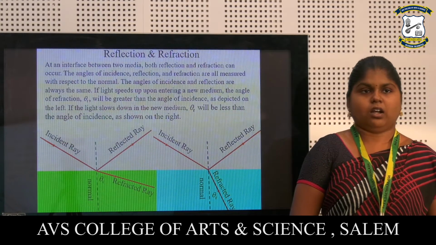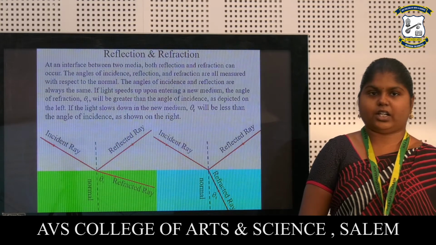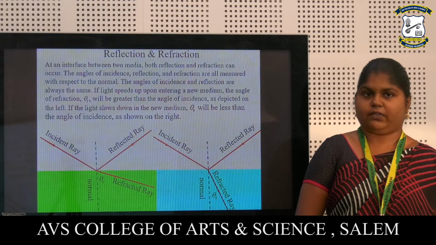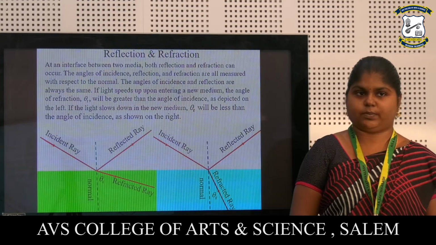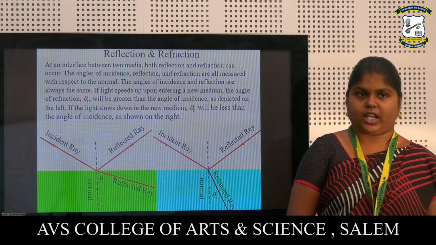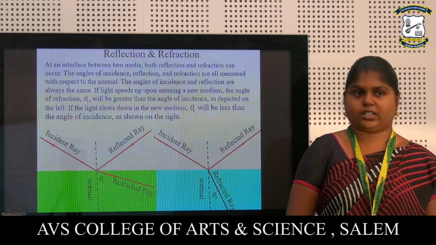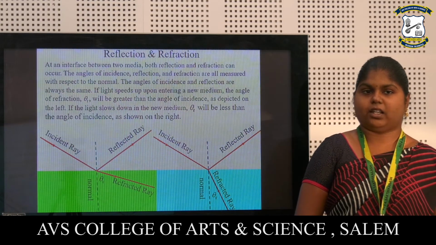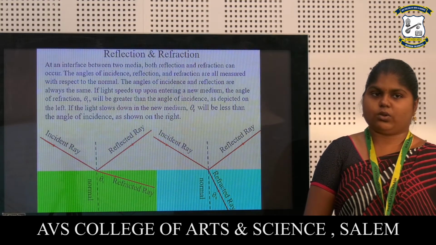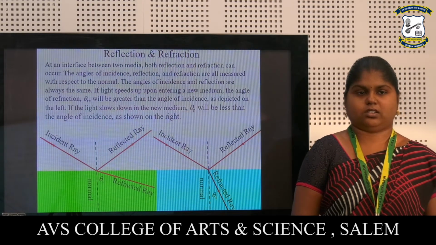Reflection and refraction. At an interface between two media, both reflection and refraction can occur. The angles of incidence, reflection and refraction are all measured with respect to the normal. The angles of incidence and reflection are always the same. If light speeds up upon entering a new medium, the angle of refraction theta r will be greater than the angle of incidence, as depicted on the left. If the light slows down in the new medium, theta r will be less than the angle of incidence.